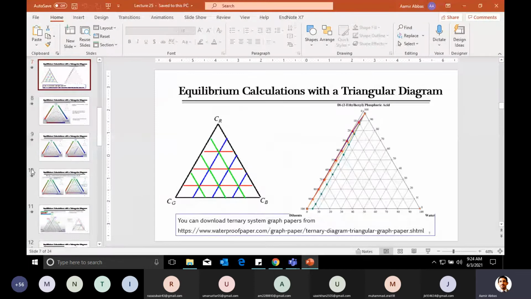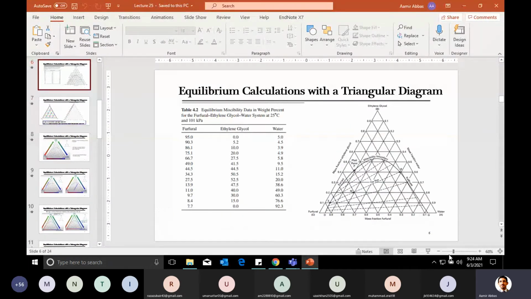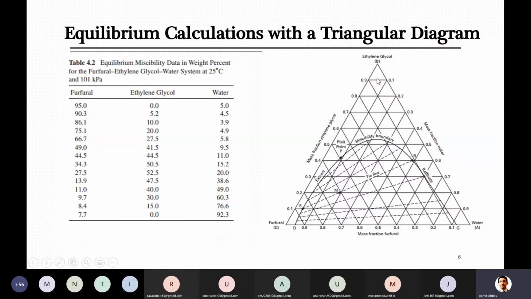But in the book, sometimes the diagrams are like this. For example, here the numbers are not located on the lines within the diagram; they have put them on the sides. Maybe it is confusing, but not that confusing for you at the moment. If you are given this diagram and I ask you which number indicates the concentration of which component, it is easy to identify, though here we don't know which line a number is for.